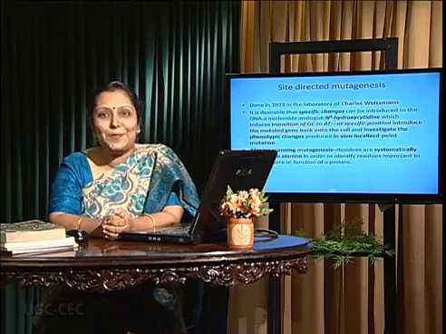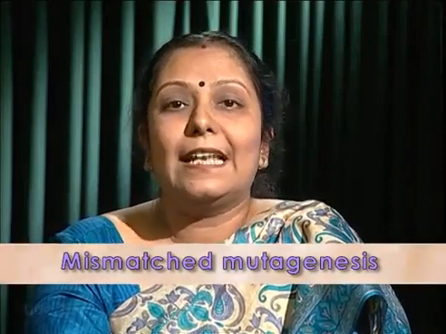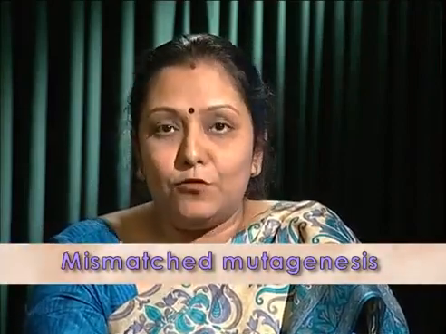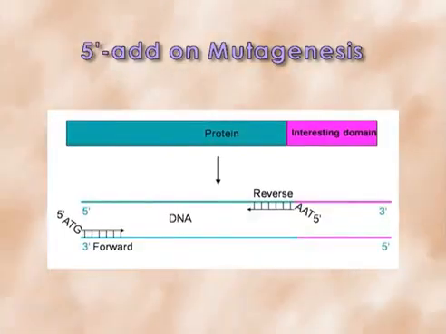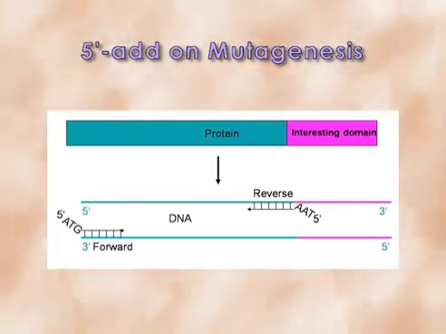Next one, mismatched mutagenesis. Just like the first one, site-directed mutagenesis, with only one amino acid that is actually the causative agent for the phenotypic change or disease. Next one, 5' add-on mutagenesis. So the 3' site is okay, but the 5' site contains a promoter, a novel sequence and a mutated site as well. So the protein structure and the function can also be monitored.